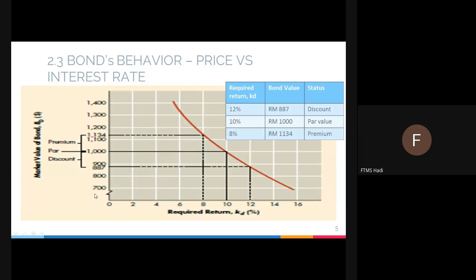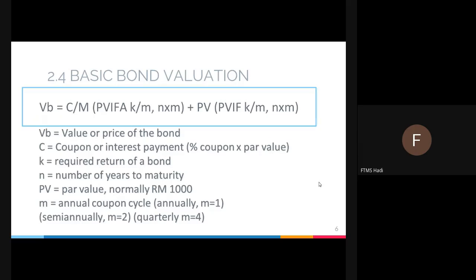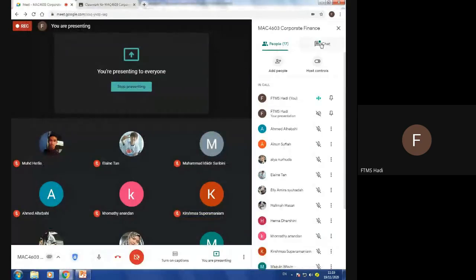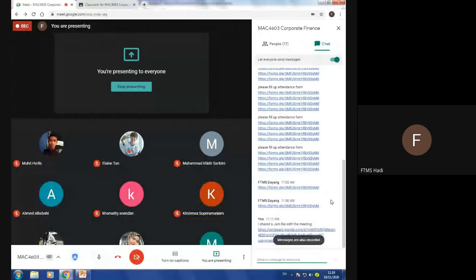Because not many people will go into that. But if the price is lower, the return will be higher. So that is how you want to understand the analogy of bond behavior, which is price versus interest rate. Before we go to calculation, just to check if you have any questions so far.